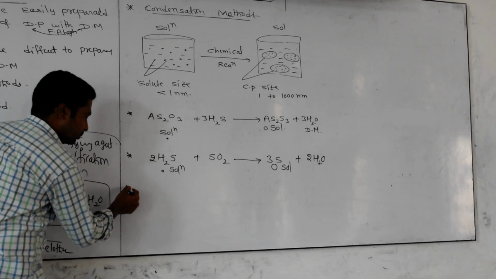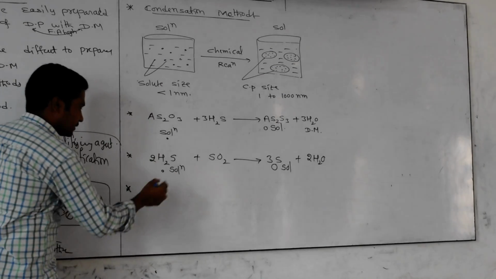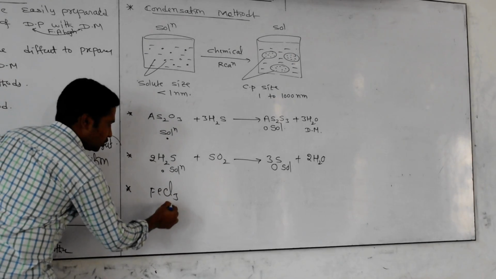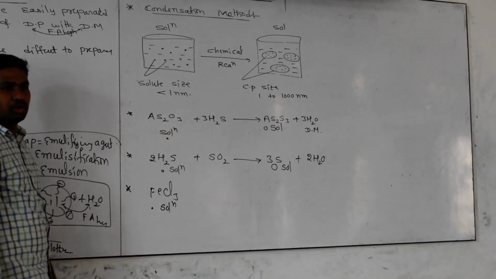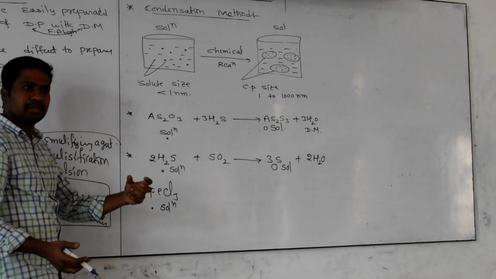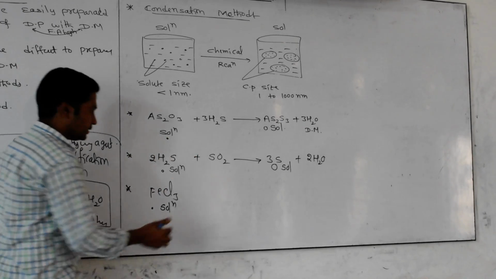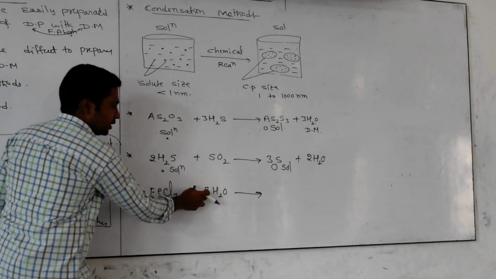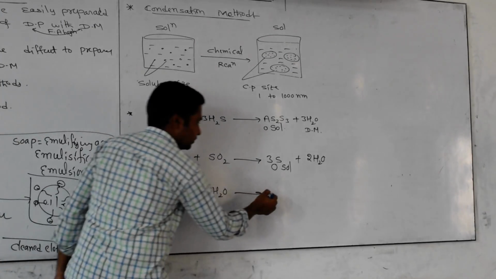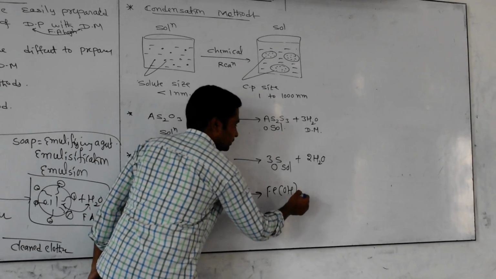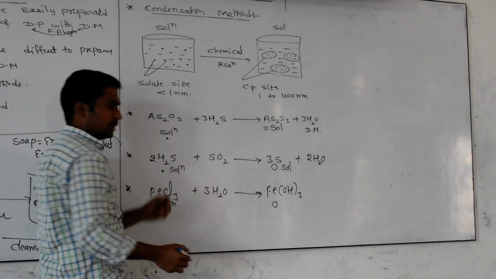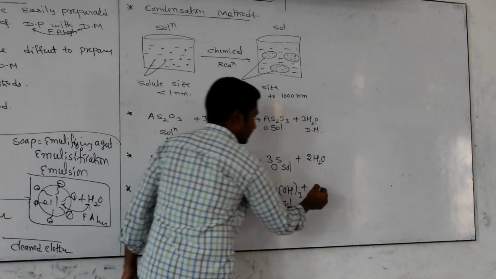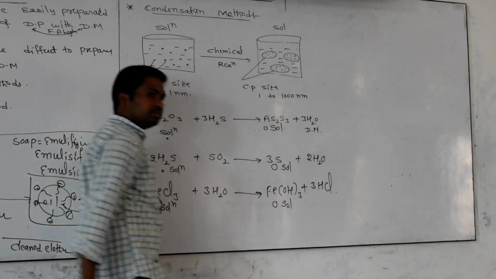Can I give some other examples of converting a solution into a sol? For example, take ferric chloride solution. It is a solution, meaning the dissolved particle size is too small. By using chemical techniques, we make the size of the dissolved particle bigger. For this, I am adding 3 moles of water. After this, what happens? From here, 3OH and iron become ferric hydroxide. Ferric hydroxide size is relatively bigger, so it behaves like a sol. Outside comes 3H and 3Cl, becoming 3HCl.